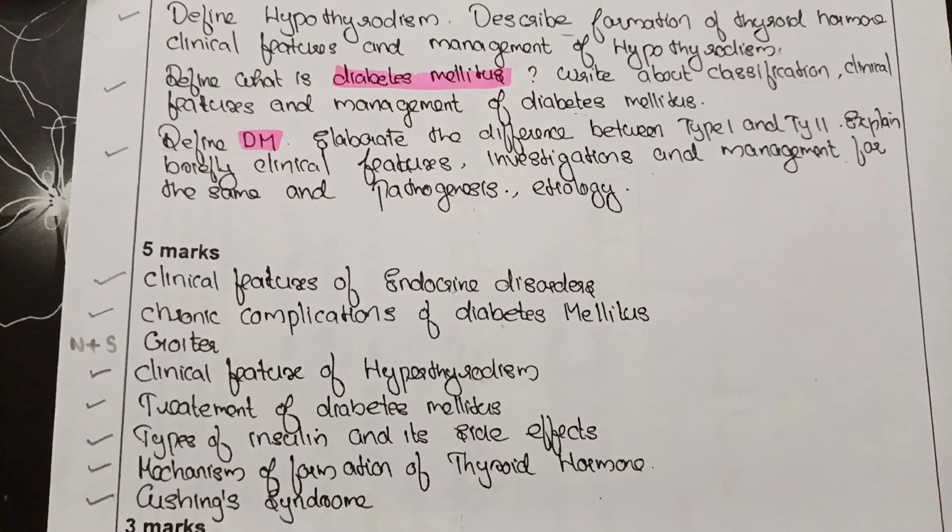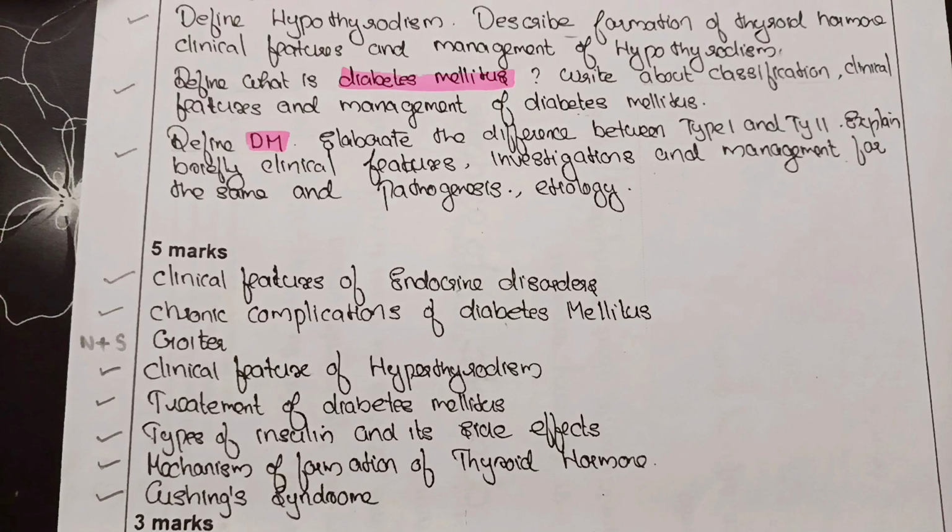First one, clinical features of endocrine disorders, chronic complications of diabetes mellitus, goiter, clinical features of hyperthyroidism, treatment of diabetes mellitus, types of insulin and its side effects, mechanism of formation of thyroid hormone, Cushing syndrome. This was about 5 marks.